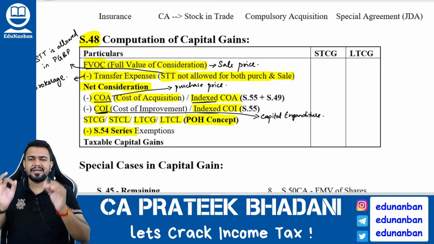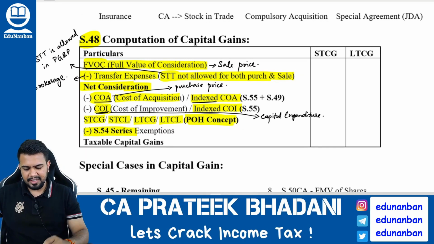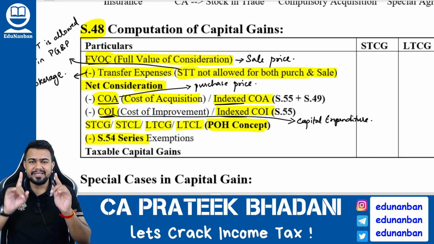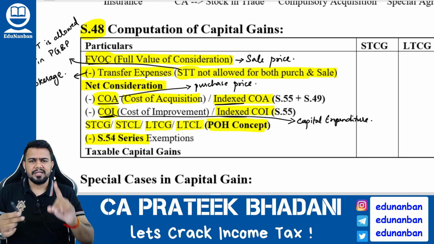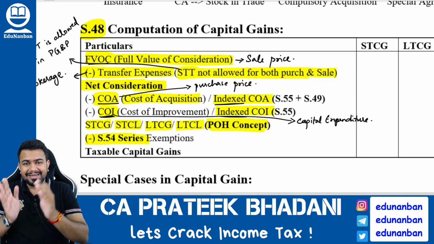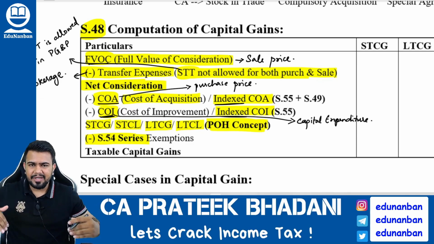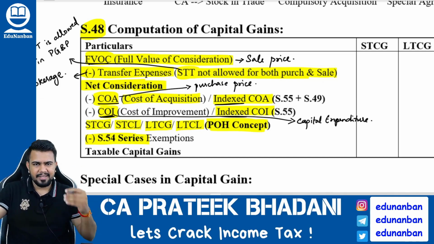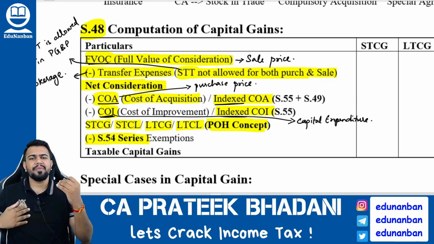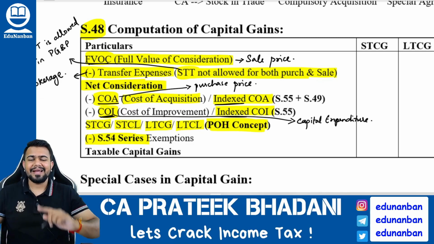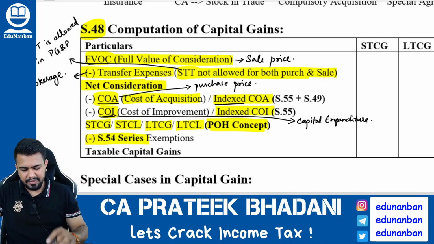Computation section is given under section number 48 of the Income Tax Act. First and foremost, you have to be clear. Sir, who has to pay the capital gains? Answer is, the transferor has to pay the capital gain. So if I am transferring my capital asset to some other person, I will give the capital asset and I will get the money. Correct? So I am the person who has to pay tax under capital gains. The transferor will pay the tax under capital gains.